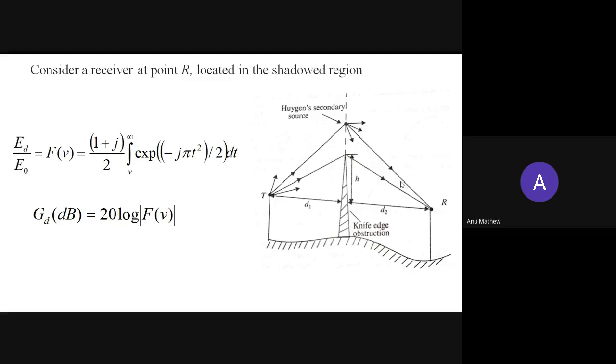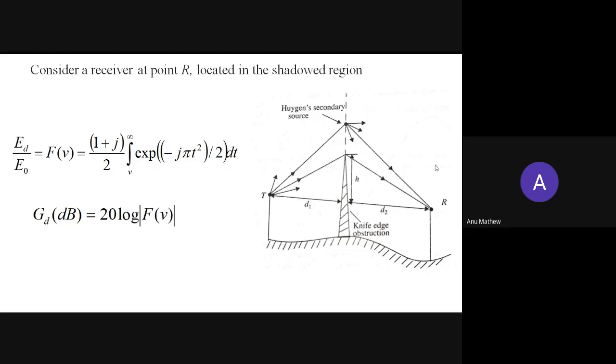This secondary wavefront will also travel in the same direction as the primary wavefront. So this is the Huygens-Fresnel principle. The field strength at point R is a vector sum of the fields due to all the secondary Huygens sources in the plane above the knife edge.